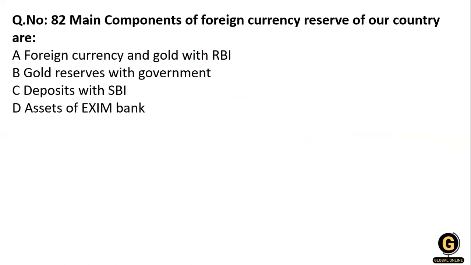Now next question: main component of foreign currency reserve of our country. Option number A, foreign currency and gold with RBI; gold reserve with government; deposit with the SBI; and the asset of the Exim Bank. So what would be the right answer? You know that there are four components of the forex reserve.